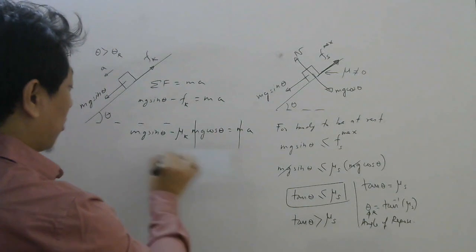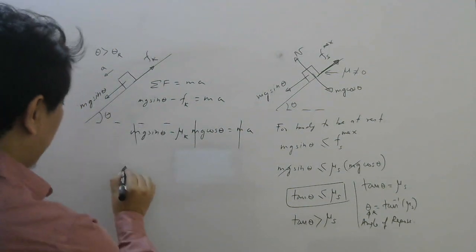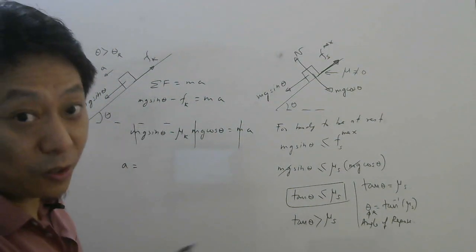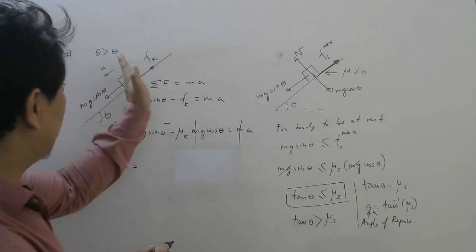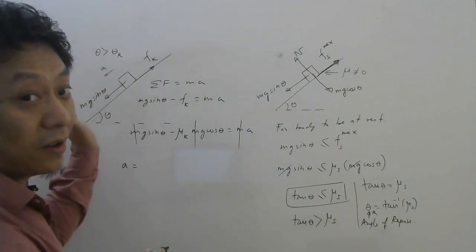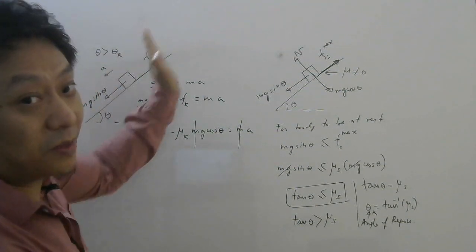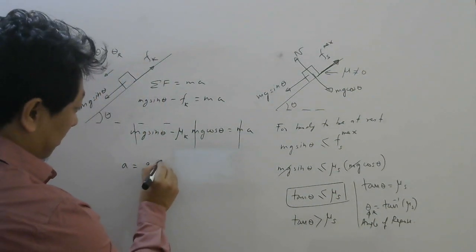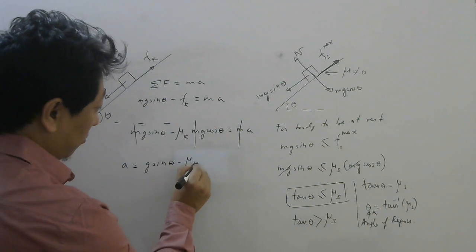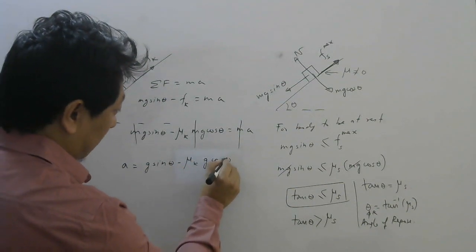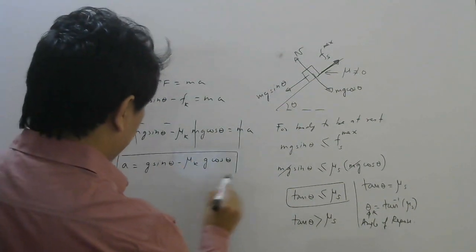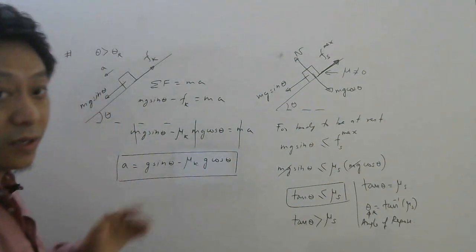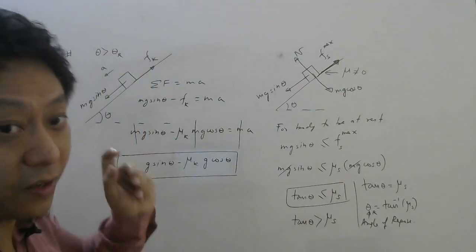You can take m common and then cancel. So acceleration when there is friction and the body is coming down the plane, remember, I'm not saying the body is going up the plane but down the plane, then acceleration is g sin theta minus mu k g cos theta. So this is the acceleration when a body slides down on a rough inclined plane.